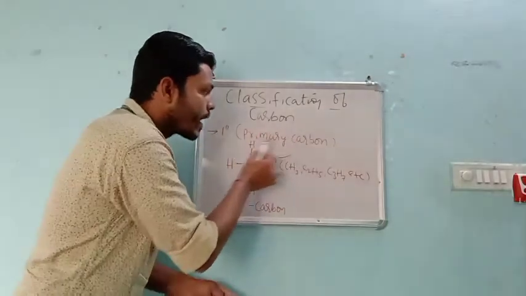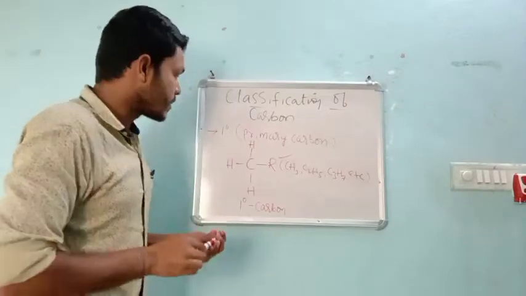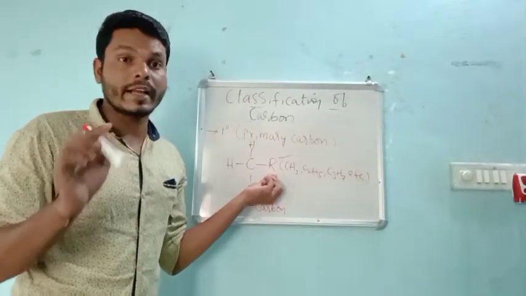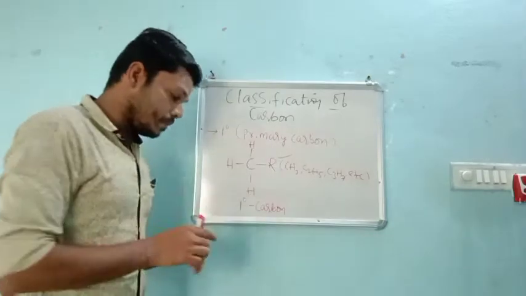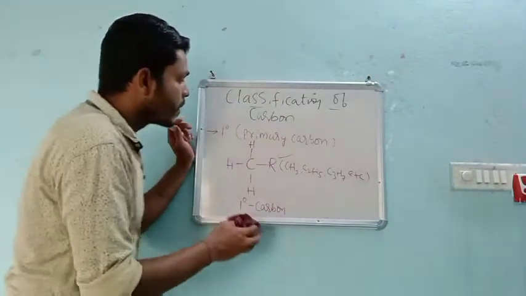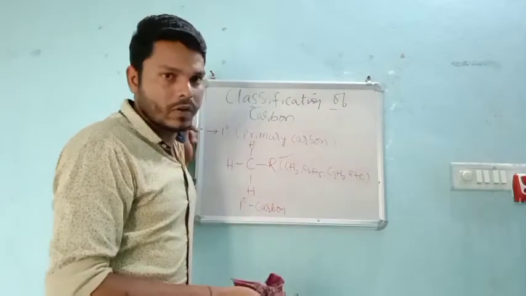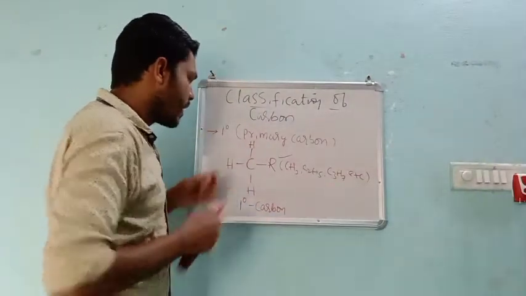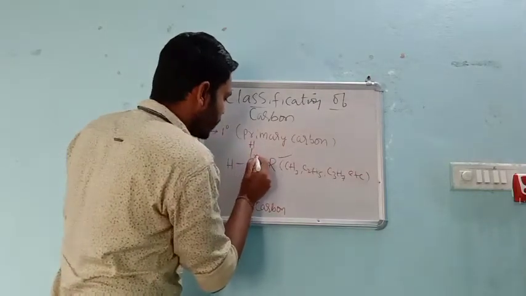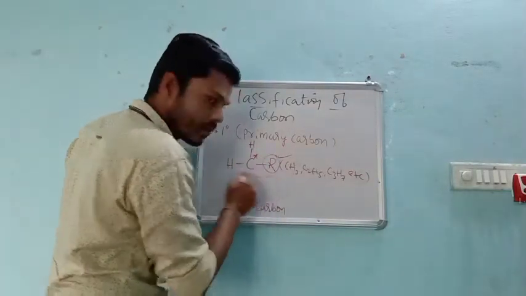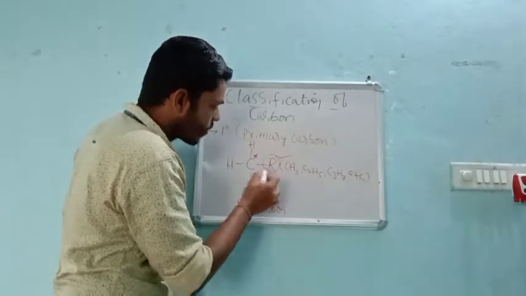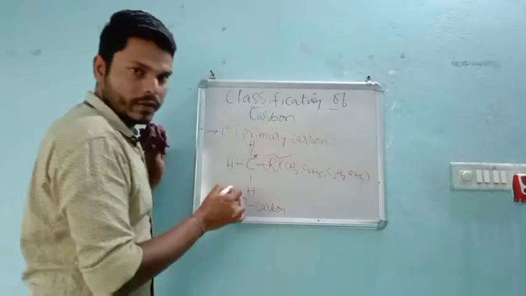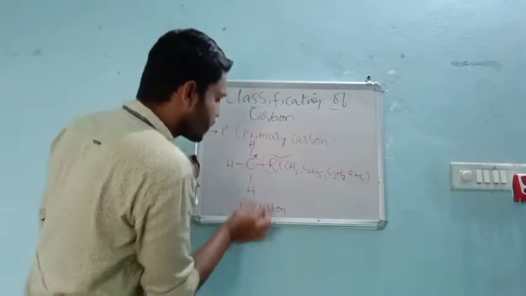Based on what are we classifying? Alkyl group. That's why alkyl groups are very important. If there is one alkyl group, then it is called a primary carbon. With respect to this carbon atom, we have one alkyl group around it, so I call this carbon a primary carbon.